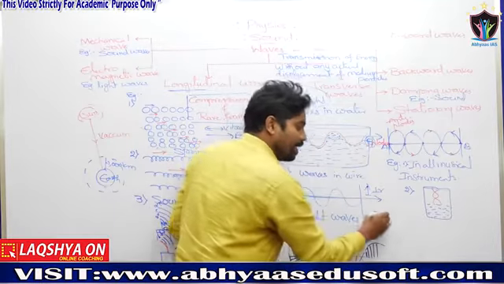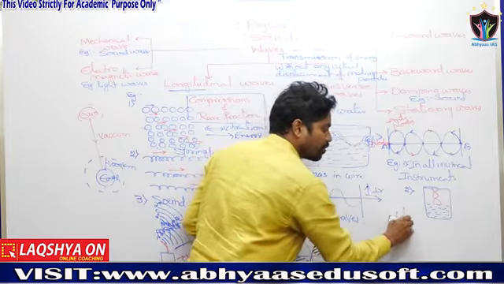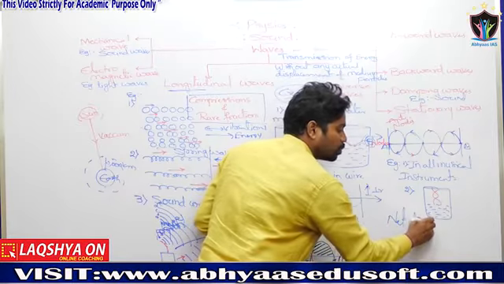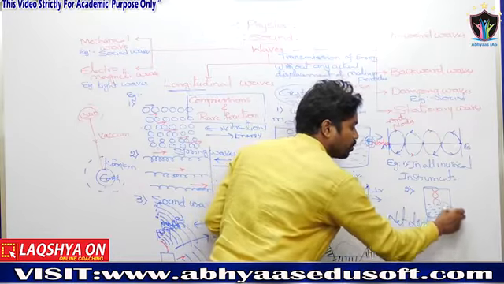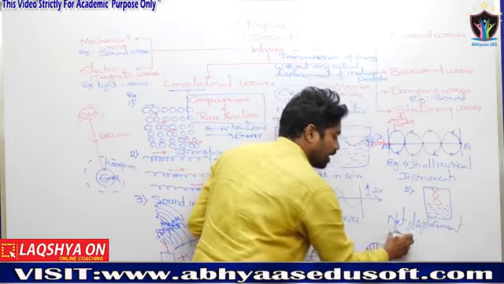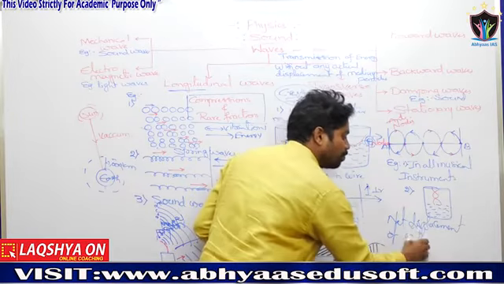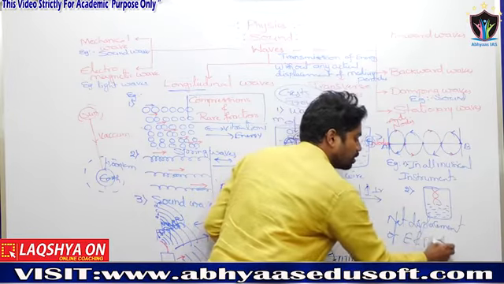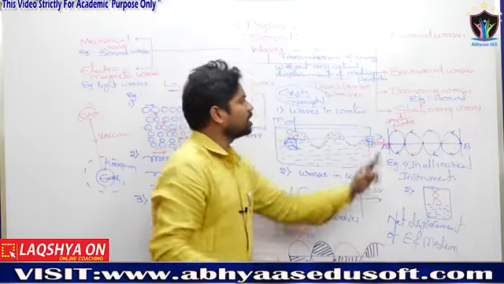The net displacement of energy as well as medium particles is not there in stationary waves.